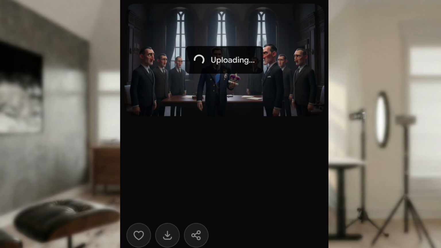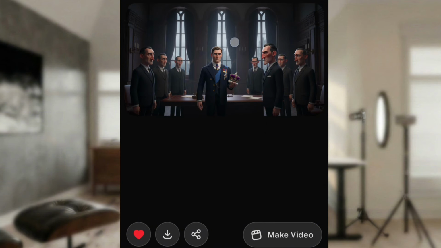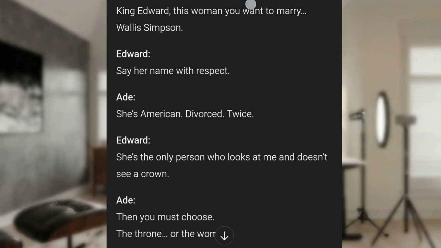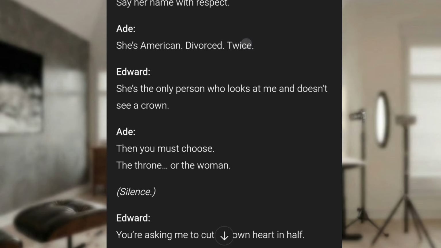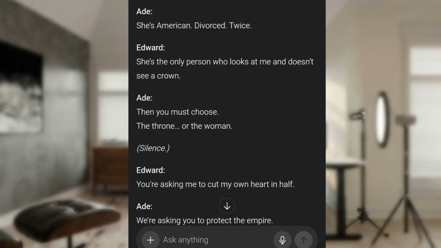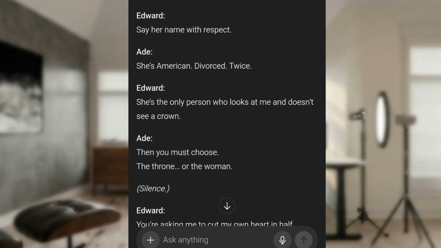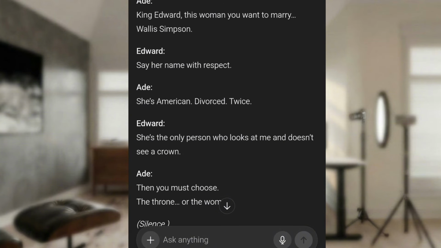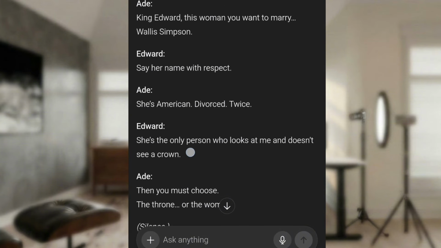So you go back to ChatGPT and copy the dialogue for this scene. Scene 2, this is it. Copy the dialogue for this scene. Okay, see what we'll do. We'll just copy from here down to this place.